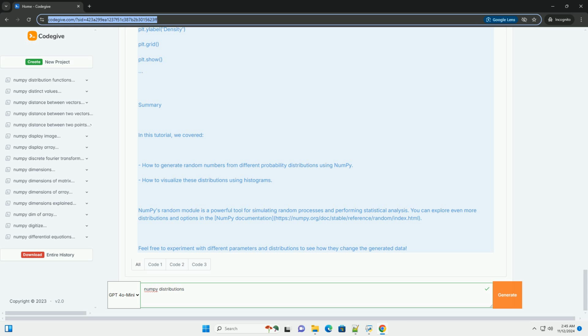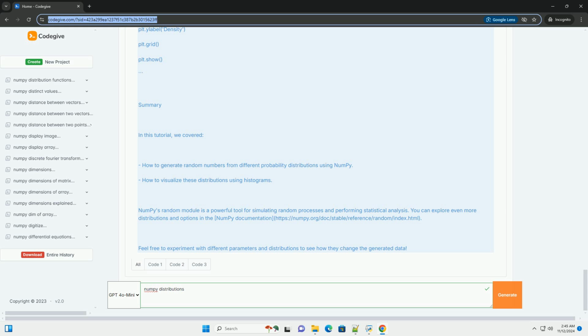3. Binomial distribution. The binomial distribution models the number of successes in a fixed number of independent Bernoulli trials. We can generate random numbers from a binomial distribution using numpy.random.binomial. 4. Poisson distribution. The Poisson distribution models the number of events in a fixed interval of time or space, given a known average rate of occurrence. We can generate random numbers from a Poisson distribution using numpy.random.poisson.